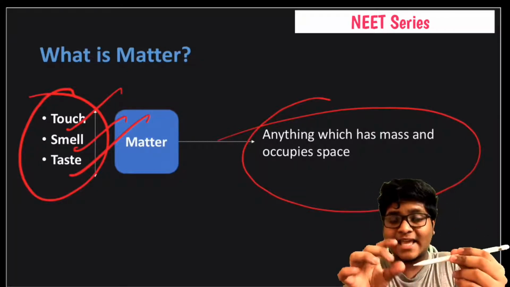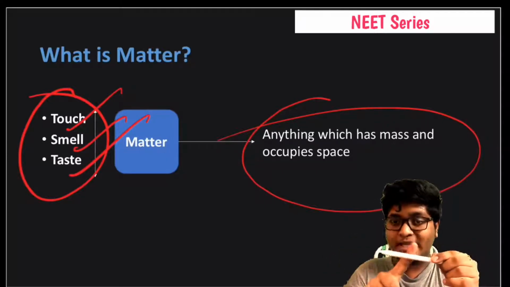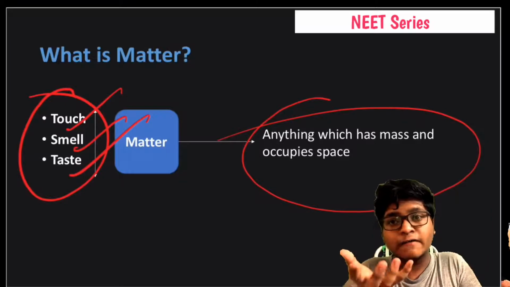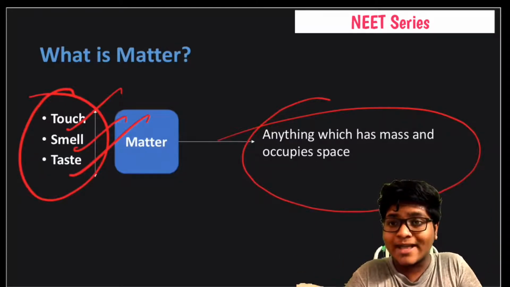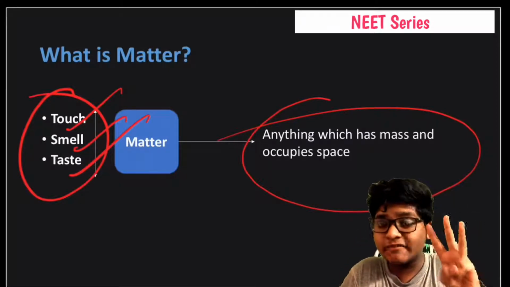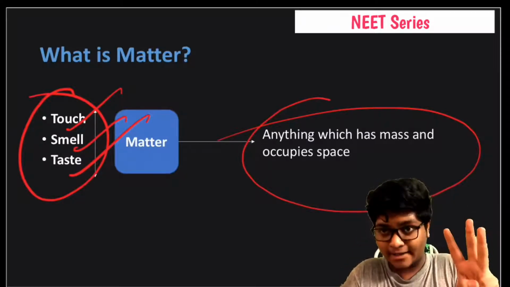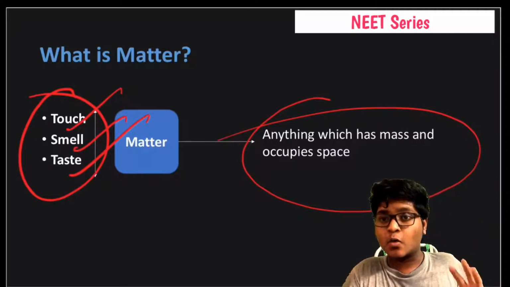So anything that is able to be touched. For example, this is a pencil and we can touch it, or if we take food, we can smell it or taste it. So that is called matter. These are the 3 features of any matter. Any matter possesses these 3 features. What are they?